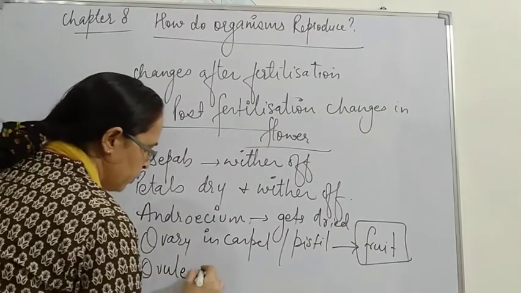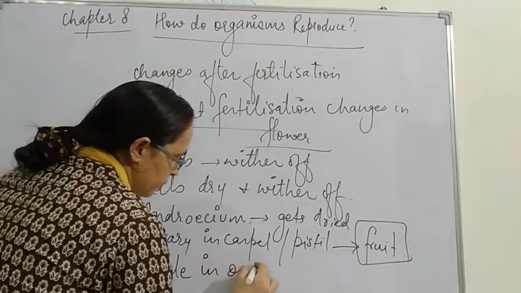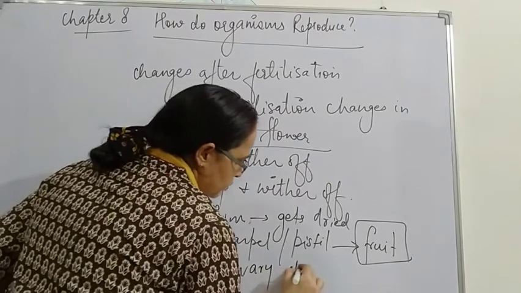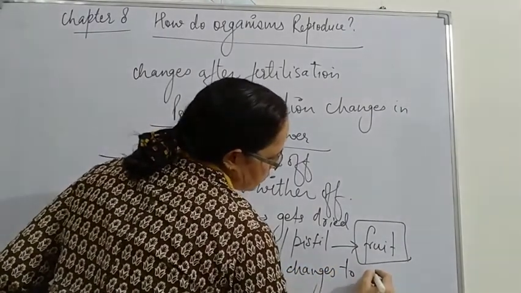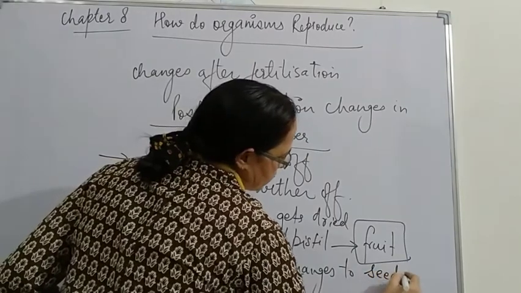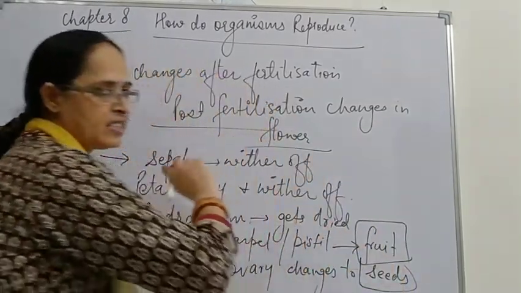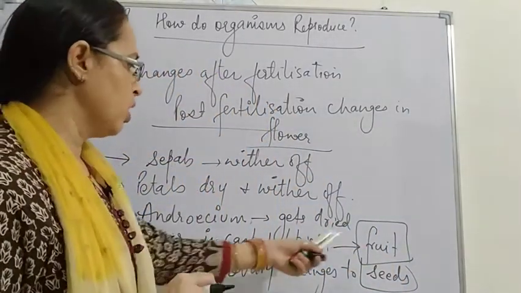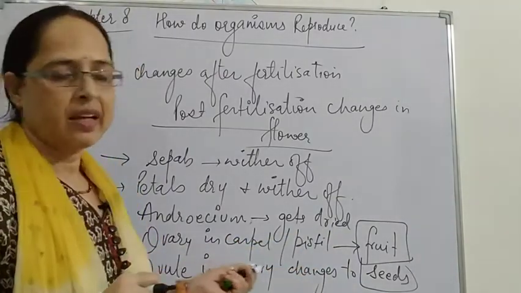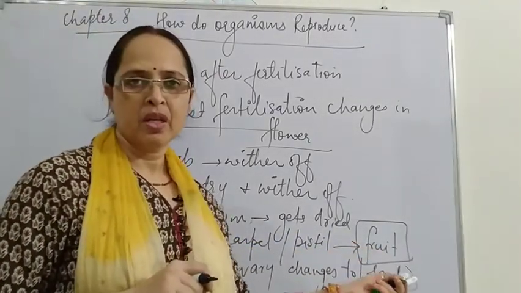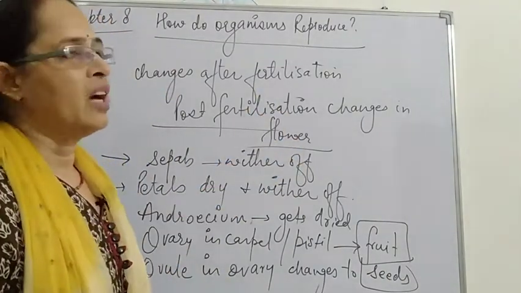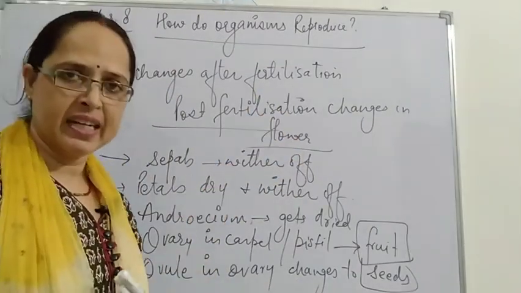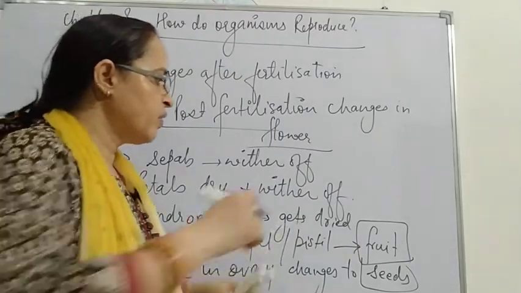So this ovule in the ovary changes to seeds. So we call seeds the fertilized ovule and we call the ovary a fruit. So these are the changes which occur in a flower after fertilization.